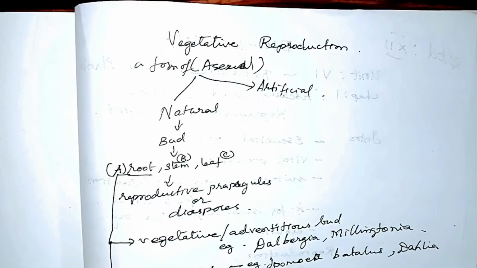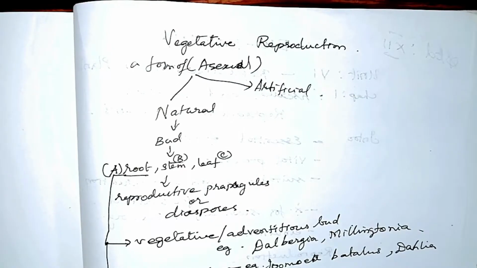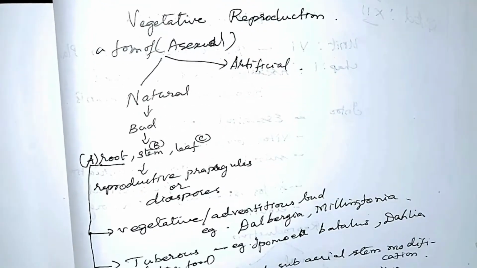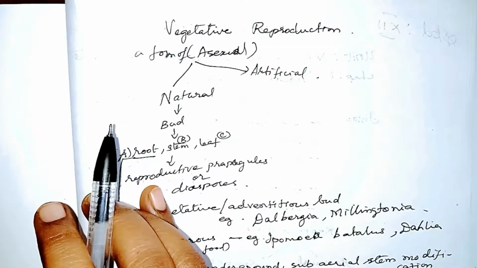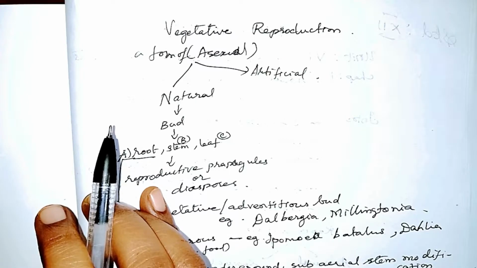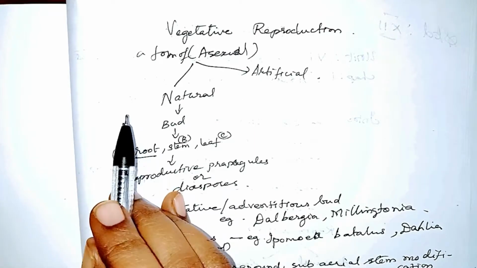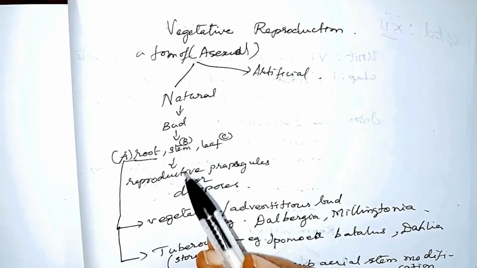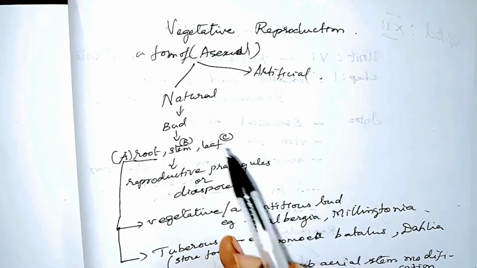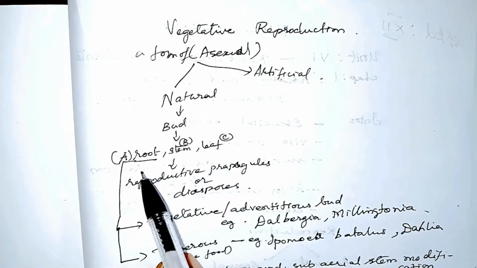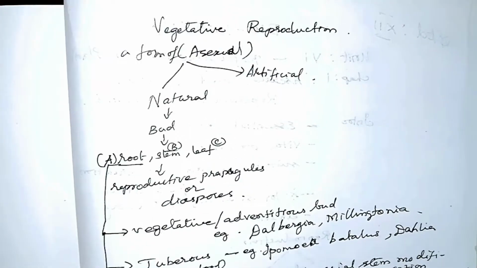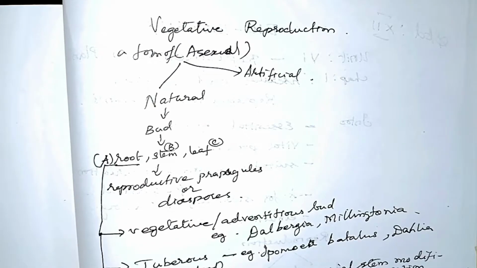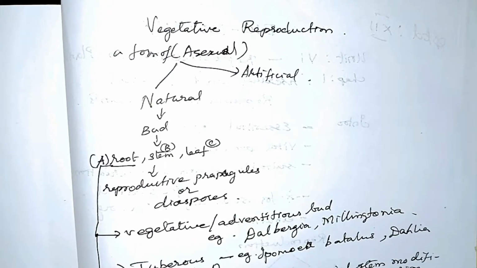Naturally, vegetative reproduction is carried out through the bud. A bud grows from plant parts, can be grown from the root, stem or leaf, gets detached at some stage from the plant and develops into a new plant. So buds can develop from these parts of the plant like root, stem and leaves, through which vegetative propagation or reproduction takes place.